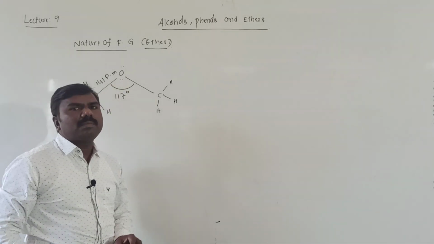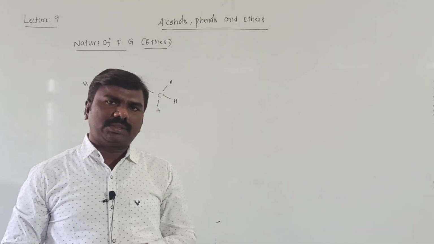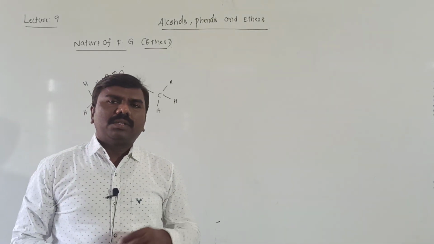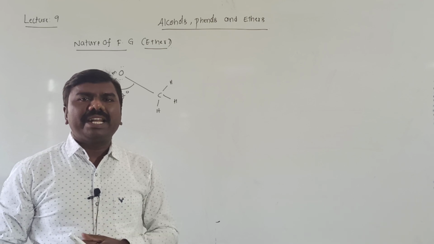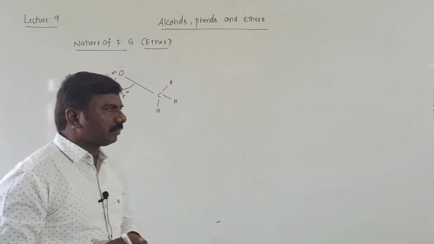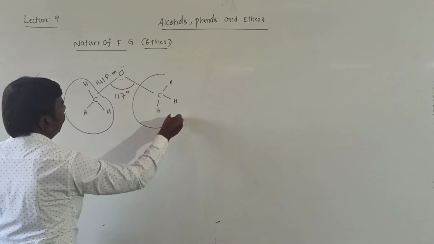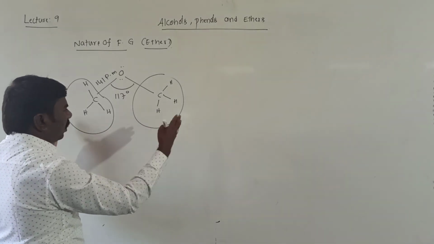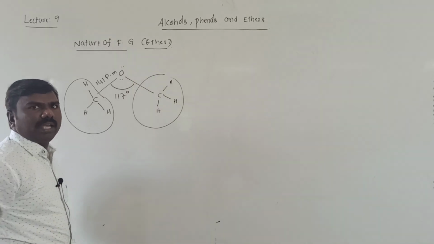The C-O bond length is similar to that of the C-O bond length in alcohols and phenols, but the bond angle is 117 degrees. In alcohols and phenols the bond angle is 109 degrees, but in ethers it is 117 degrees because these two are bulky groups, which repel each other, and after repulsion the angle increases.